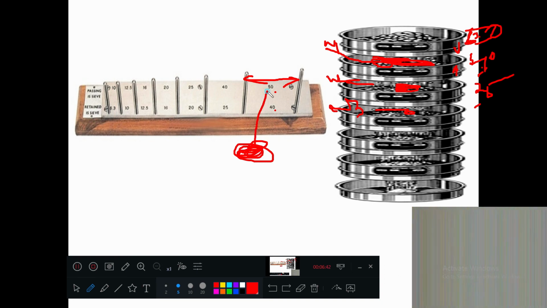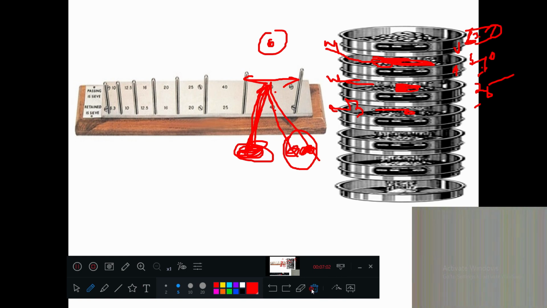Take one aggregate and try to pass it here. If it passes, keep it there. If it is not passing, you take it here only and keep it to the side. Similarly, you make all the aggregates pass, and whatever aggregates are passing, you take it there. Whatever aggregates are not passing, take it here.